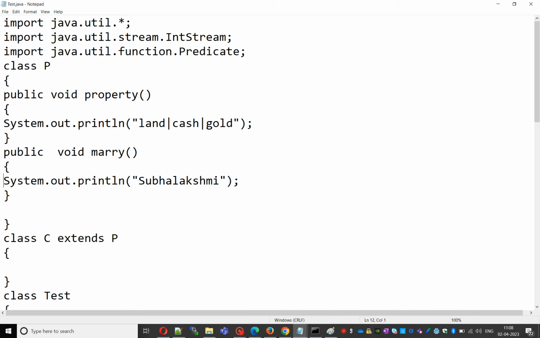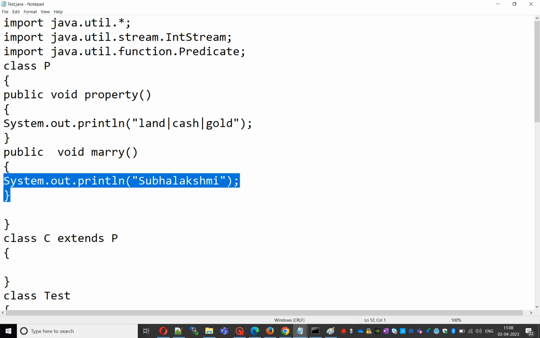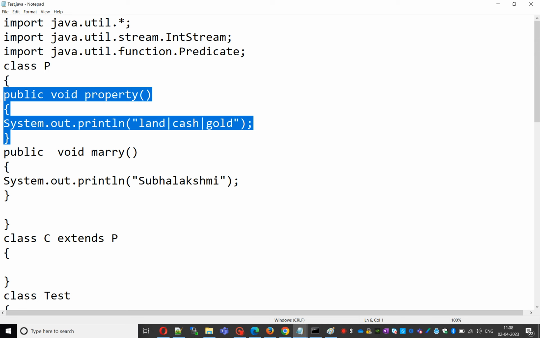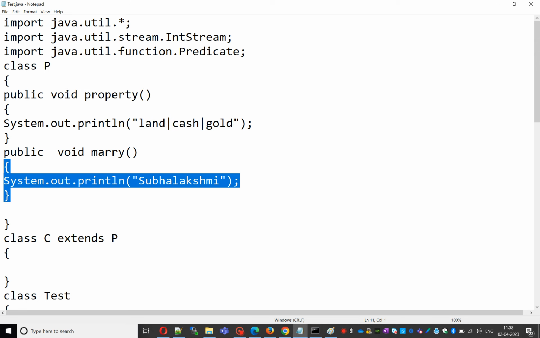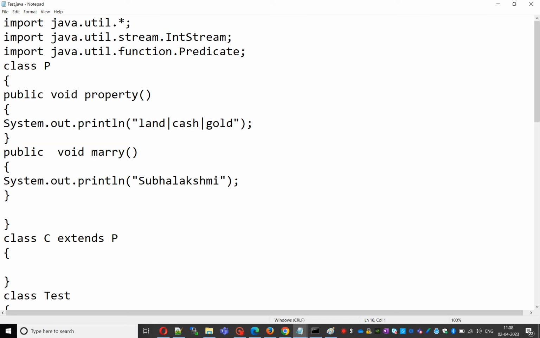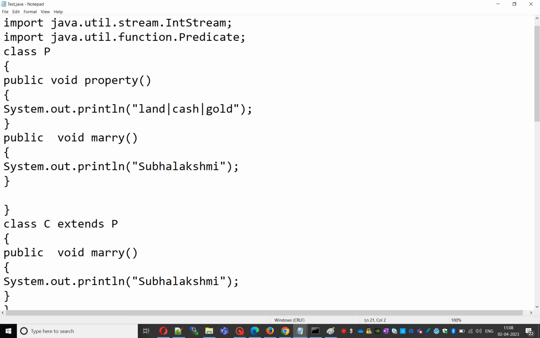But the child is not satisfied with the marry method, though satisfied with the property method. If the child is not satisfied with the parent class method implementation, then the child can redefine that method based on the requirement.